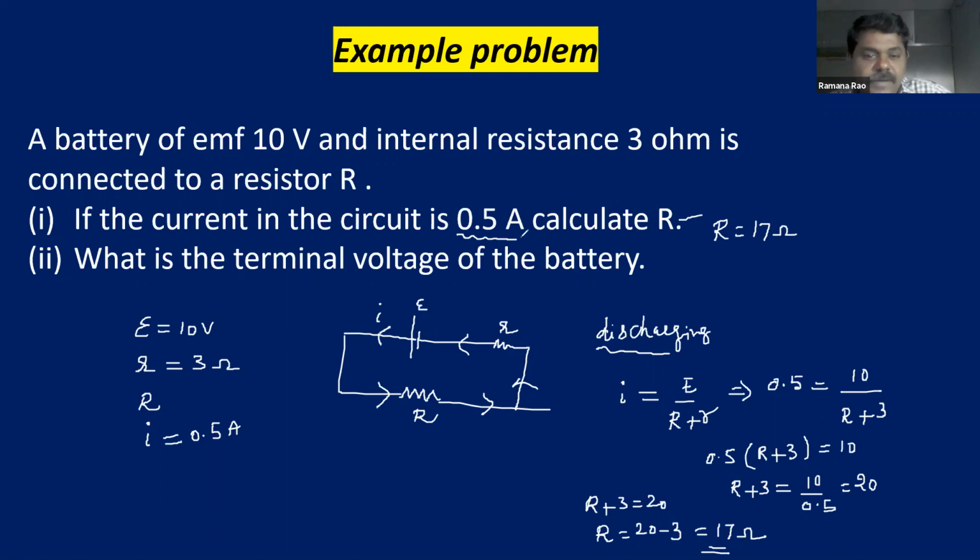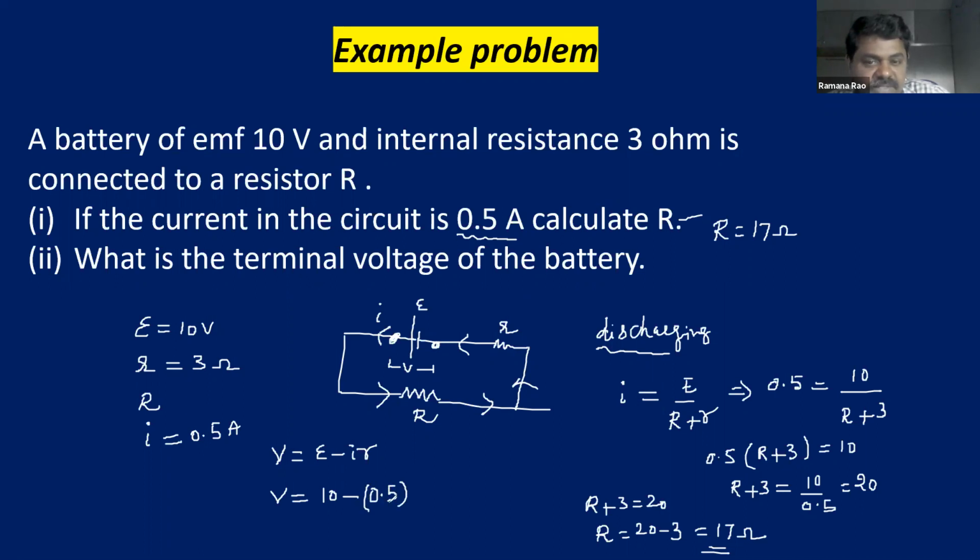You can see, children. Okay. Now, what is the terminal voltage of the battery? Terminal voltage of the battery means what is the voltage at the battery? So at the battery, what is the voltage or potential drop or terminal potential difference? This is the process of discharging. So already we have a formula in discharging. What is that? V is equal to epsilon minus I small r. So substitute. What is V, that we have to find. What is epsilon? It is given as 10 volts, minus I. How much amount of current? 0.5, right?